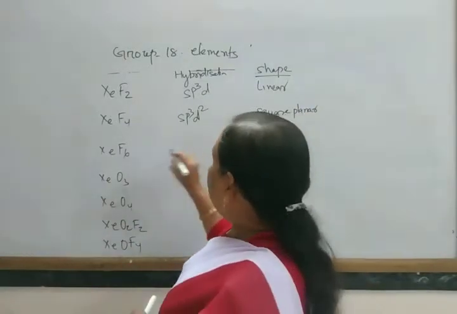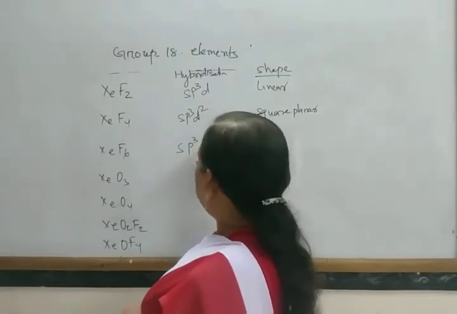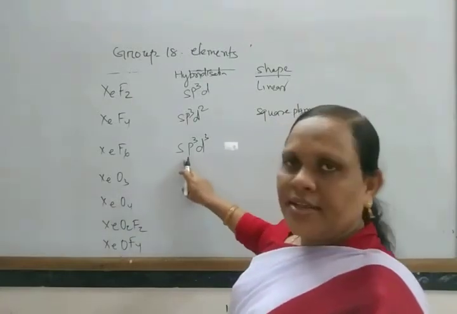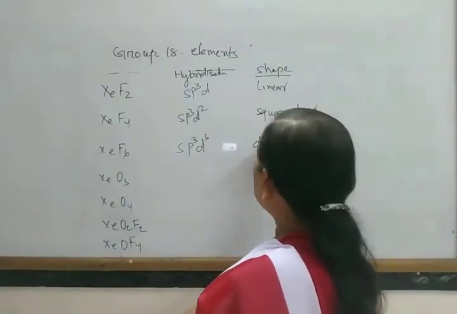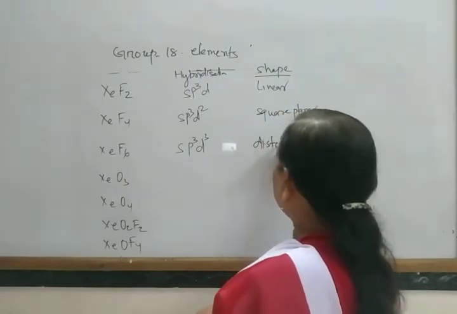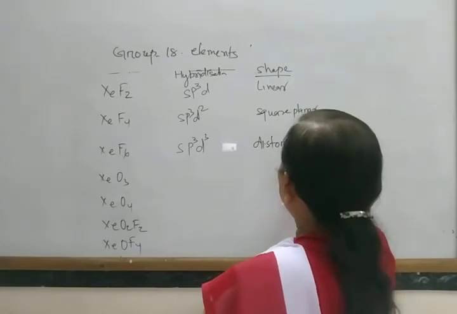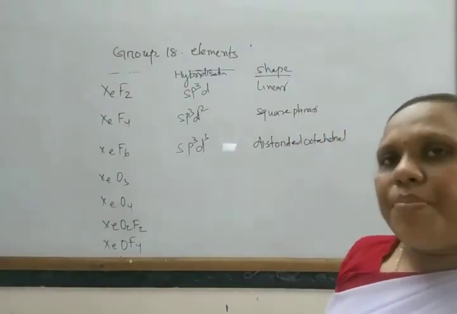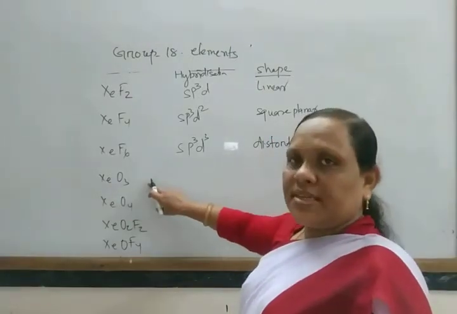In this way its shape is octahedral, distorted octahedral or distorted pentagonal bipyramidal.